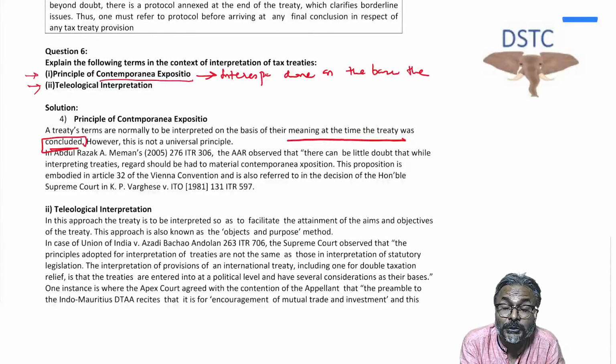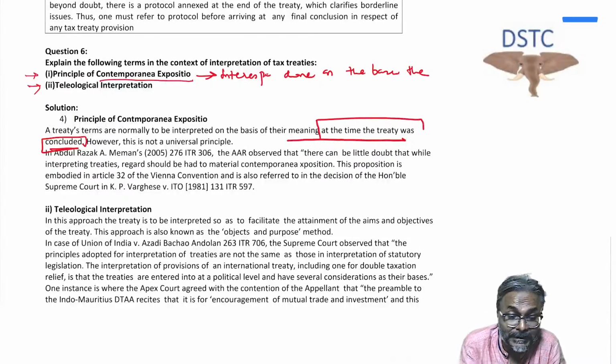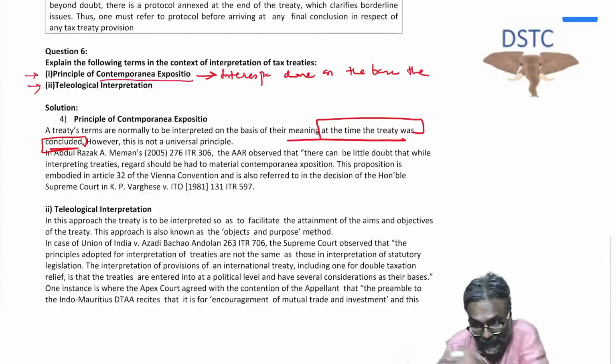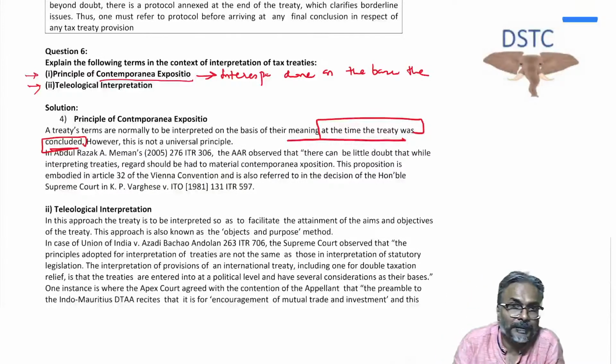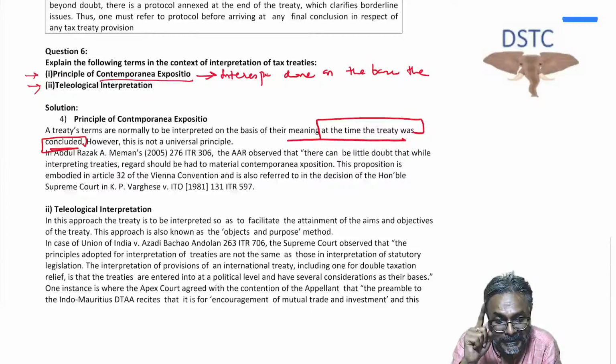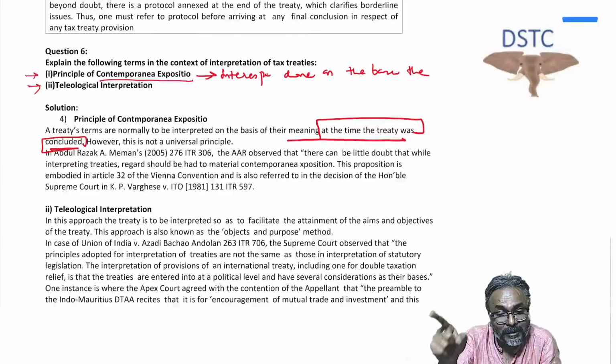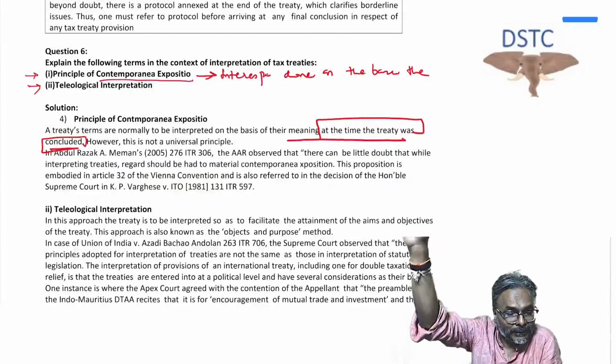It means the interpretation of the term will be done on the basis of its meaning at the time of the treaty when it was concluded, not on today's time. That is contemporanea expositio. Interpretation on the basis of the meaning at the time when the treaty was concluded.